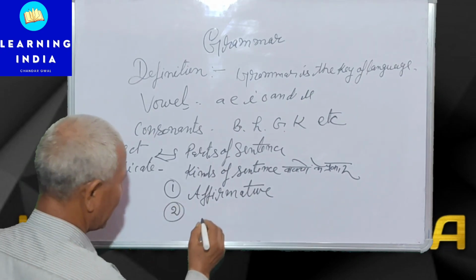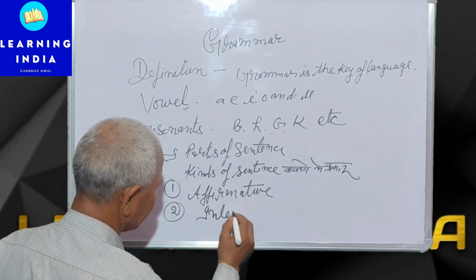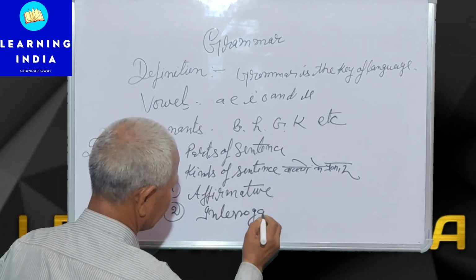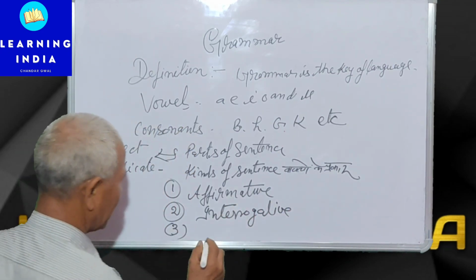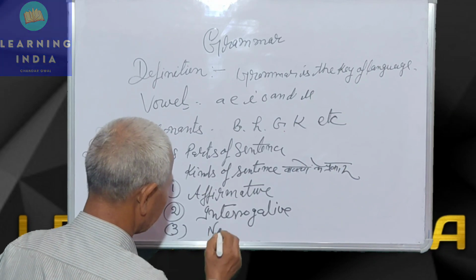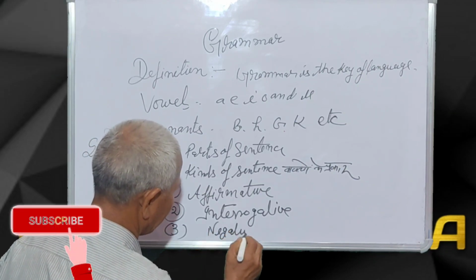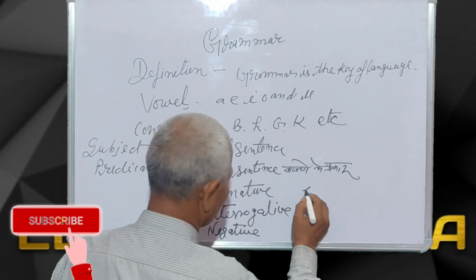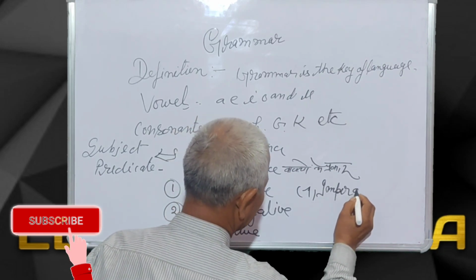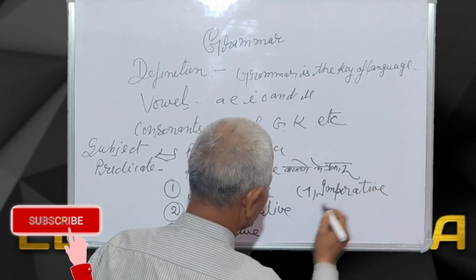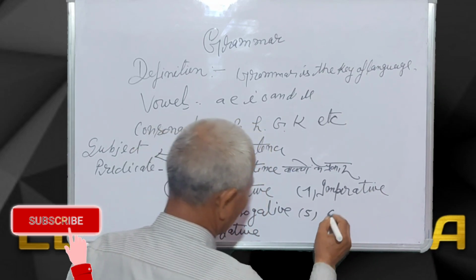Number 2, interrogative. Number 3, negative. Number 4, imperative. You can also write conditional.